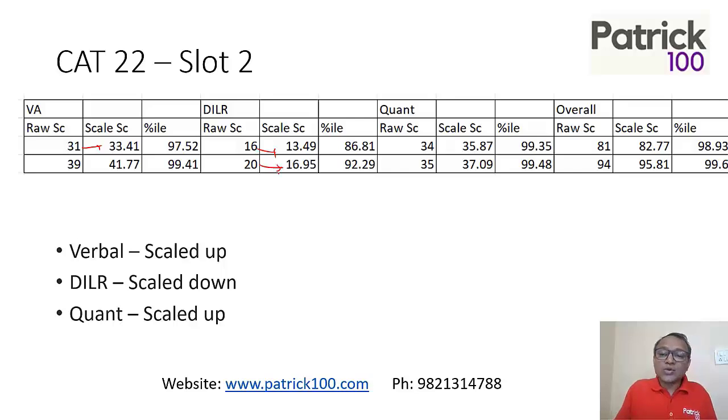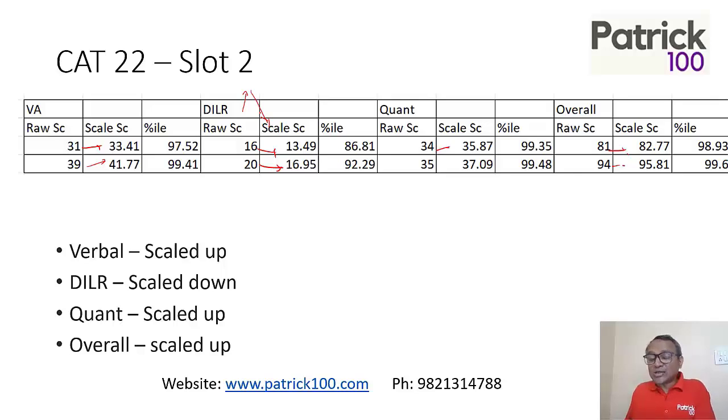Same if you look at slot 2, verbal scaled up, DLR scaled down. There was a drastic decline in DLR scores. Cont scaled up a bit. Overall, there was a slight scale up because there was an upscaling in VA and downscaling in DLR. But again, it depends. It is possible that you have a very high score in DLR, whereas scaling takes it down drastically. In that case, the overall score could actually scale down.